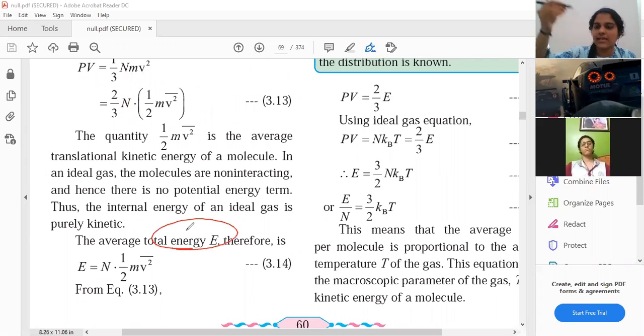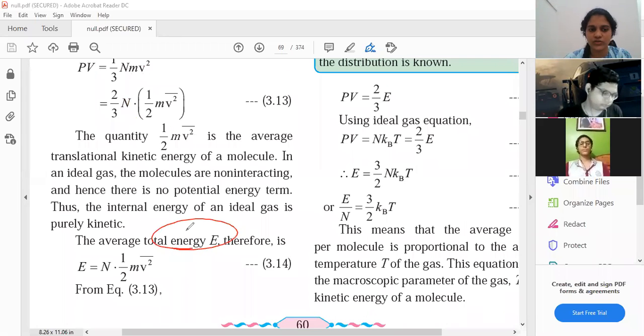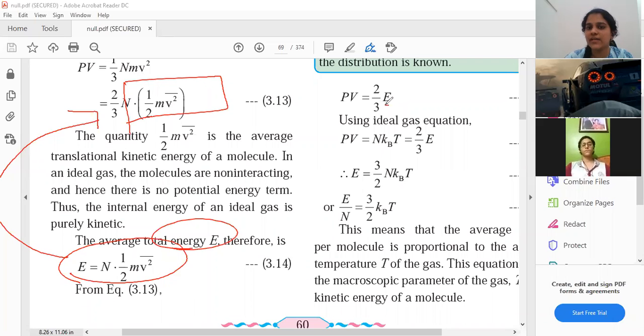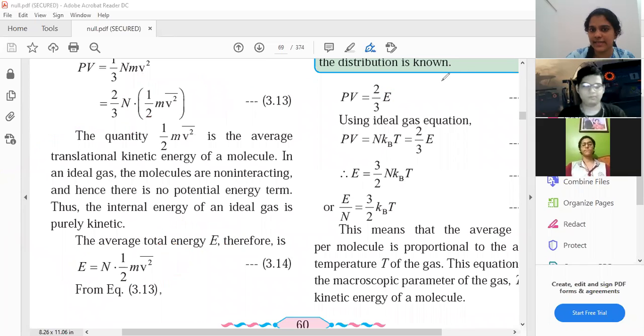Total energy is kinetic energy plus potential energy. Okay, all those things, I'll get energy as this formula. So this we now have to substitute here. Is it understood? So instead of n into half m v square bar, I will substitute capital E. Okay, I hope you all are following this.